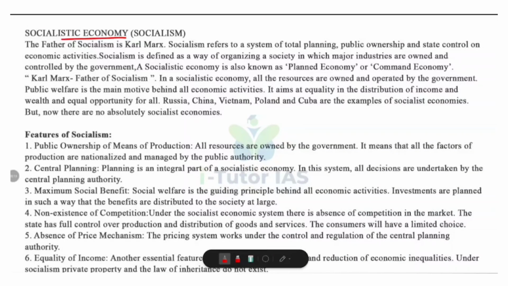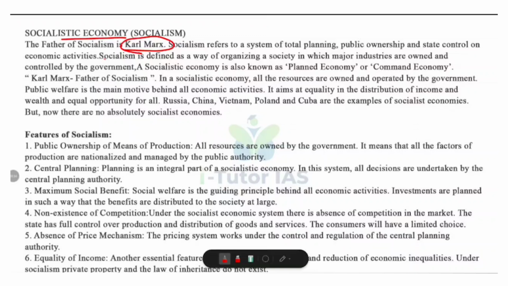The father of socialism is Karl Marx, and he believed that capitalism created inequality. The rich got richer while the poor remained poor. So socialism was introduced as an alternative system to ensure equality and social welfare.